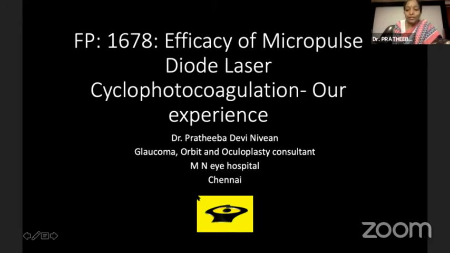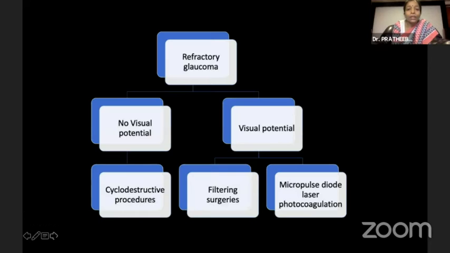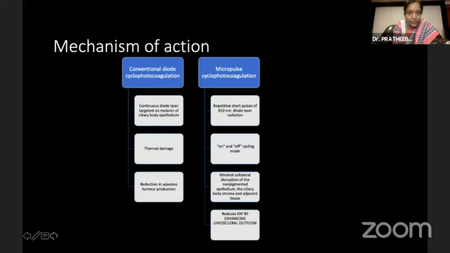Good morning. My presentation is on the efficacy of micropulse diode laser photocoagulation. Refractory glaucoma is defined as uncontrolled glaucoma despite maximum medications and surgery. Patients with refractory glaucoma and no visual potential are ideally treated with cyclodestructive procedures. But patients with refractory glaucoma and good visual potential are first treated with filtering surgeries. Of late, micropulse diode laser photocoagulation has been proven to be very efficient in patients with refractory glaucoma.